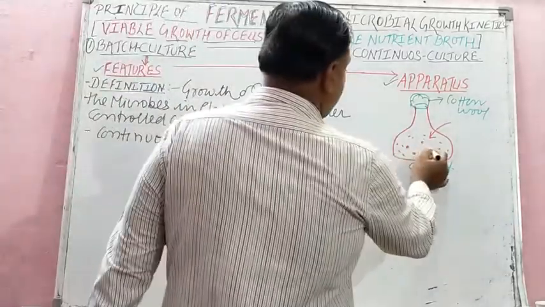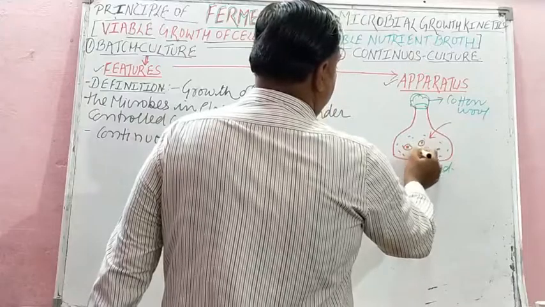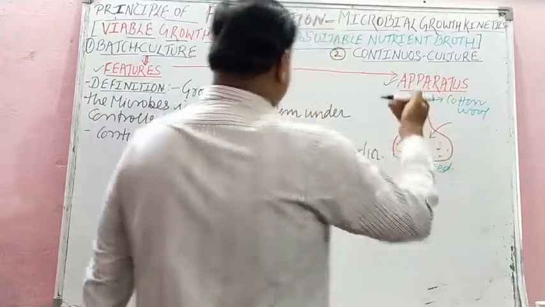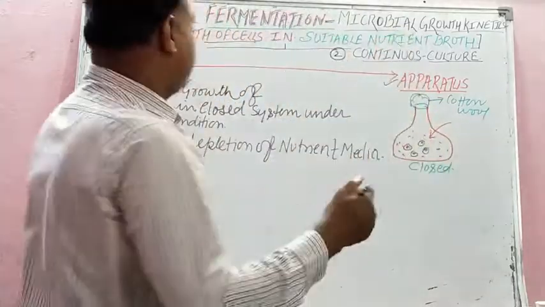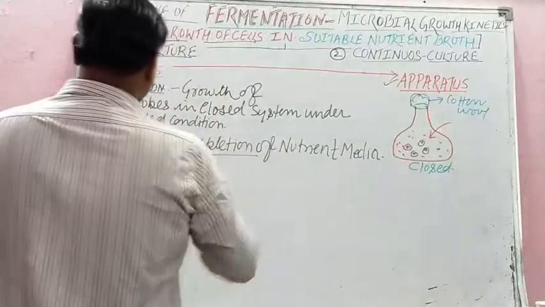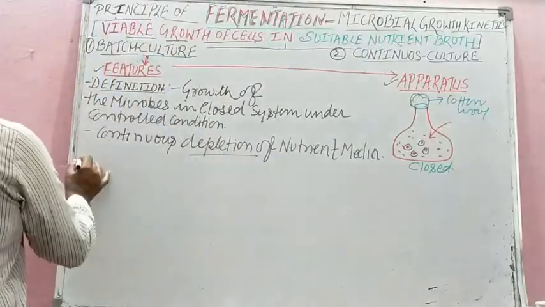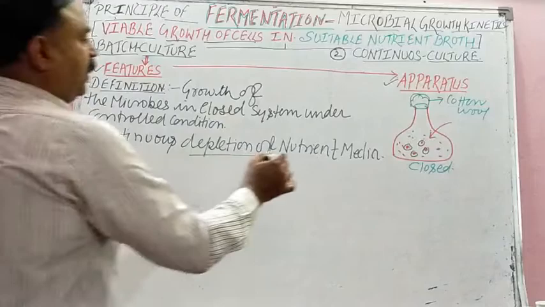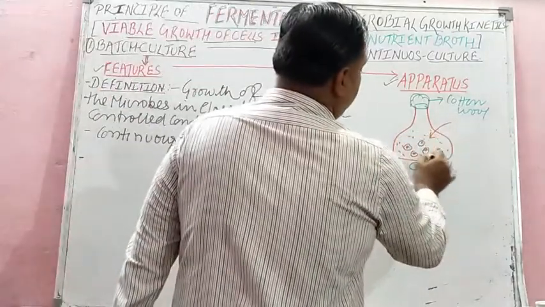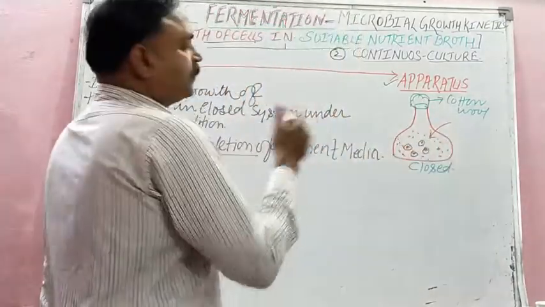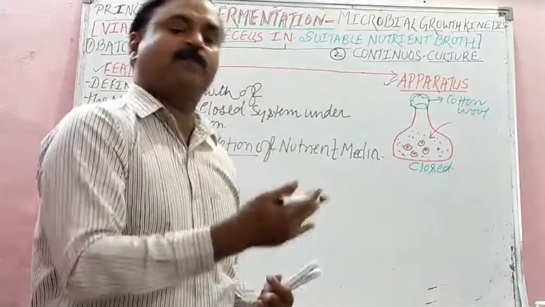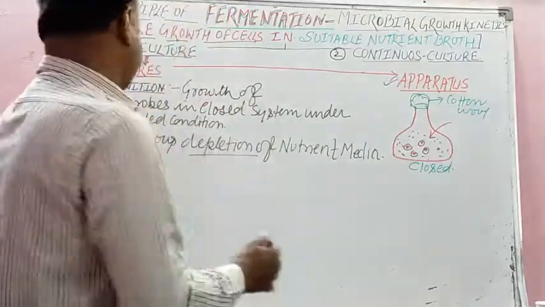So as the cell grows and grows, the nutrient present in it depletes, it decreases in number. That is called depletion. Then the next important feature is accumulated mass. The accumulated mass and the waste is harvested in the last of the incubation period.